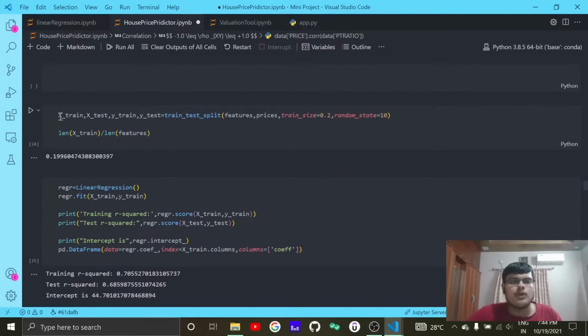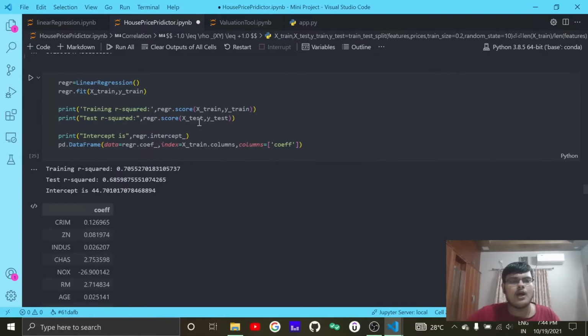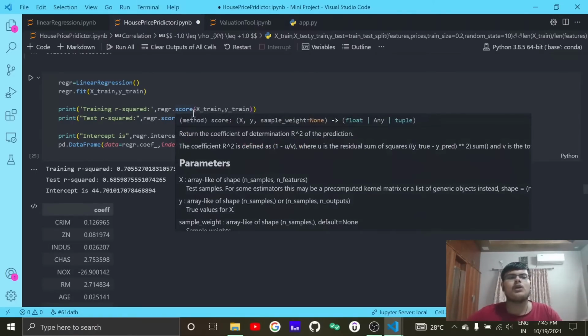Okay, so from here I have divided the data set into train and test data sets, then R squared: training R squared, test R squared. R squared is a value which gives you information about how well your model is predicting the values.